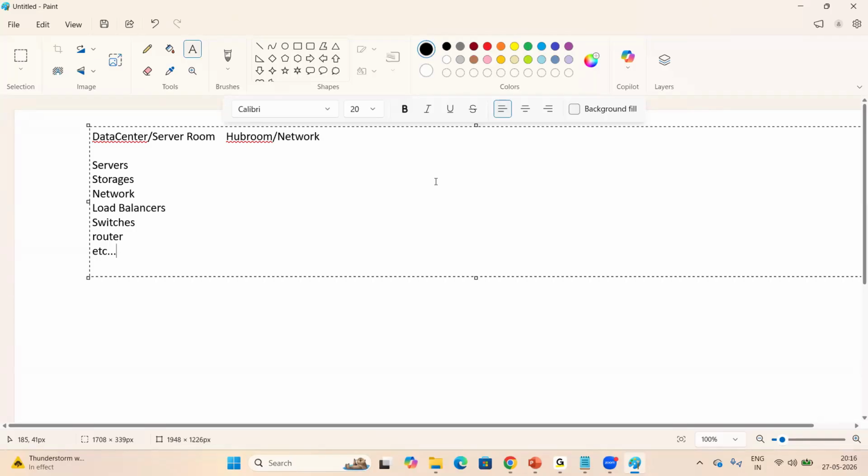As a cloud engineer, what we are doing currently is connecting virtually. Now let's try to understand the cloud advantages.